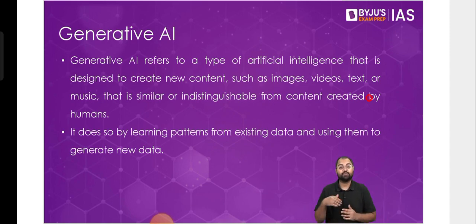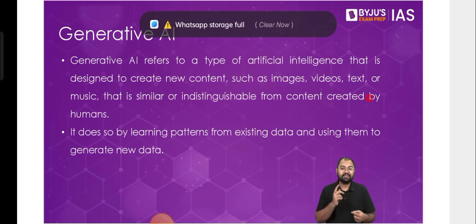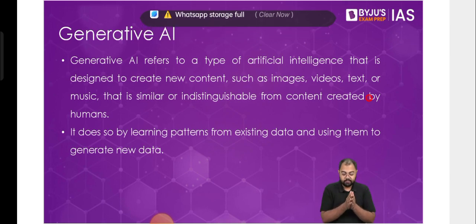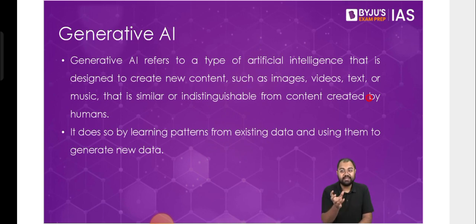So until now, artificial intelligence has more been about recognition of patterns, understanding of those patterns, giving you results based on the analytics of those patterns, predicting something based on whatever input it has been given. It would be able to analyze the data, read the data, perceive the data, and maybe comprehend it and act upon that data. But it could not create something for you. It would not be able to create a video for you, create music for you, create text for you. It couldn't do that yet. But with generative AI, we see that also changes.